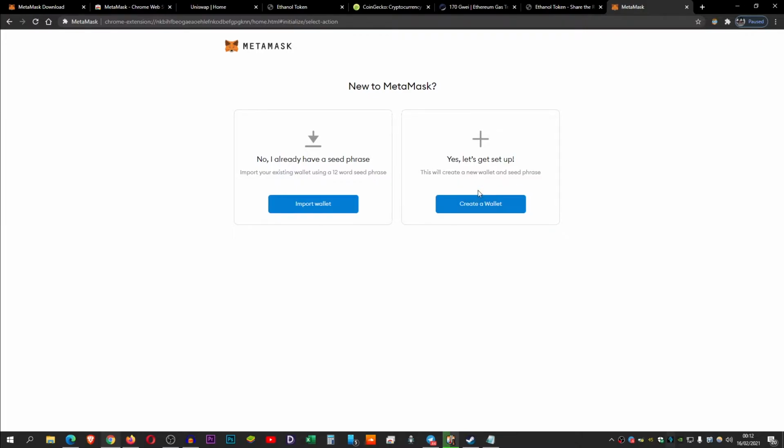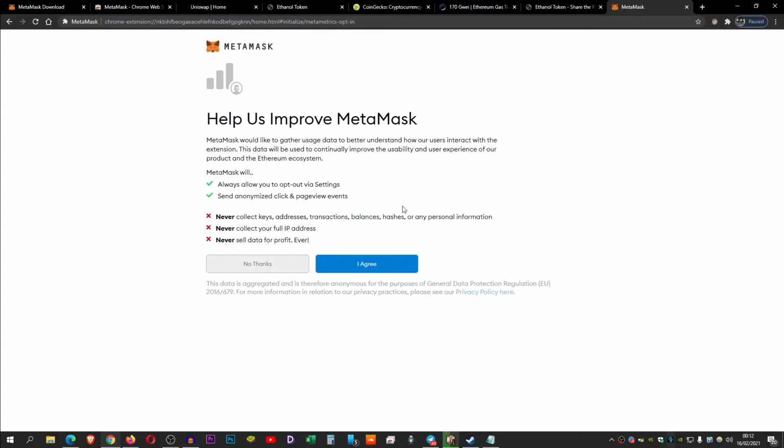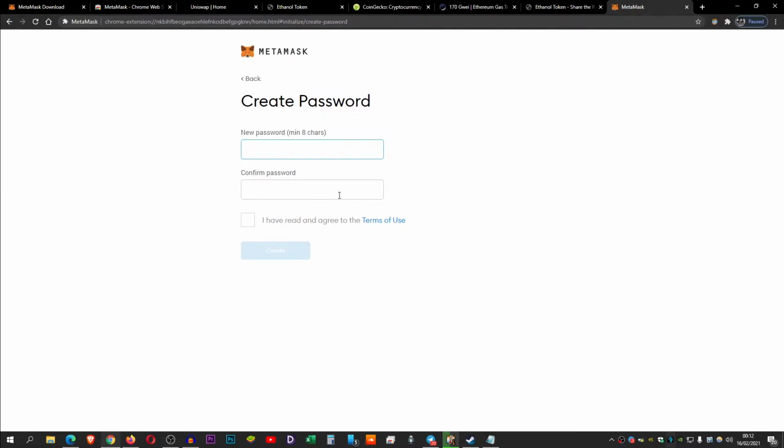Now you make a new wallet unless you already have a 12-word seed phrase. I presume you're a new user, guys. So we're gonna make a new wallet. Here's some important thing, guys. They are completely decentralized. They will not collect your address or anything like that. There's no KYC involved. This is why a lot of people come into DeFi in the first place. So we're gonna agree to that. We're just gonna set a new password now. Agree to the terms of use.